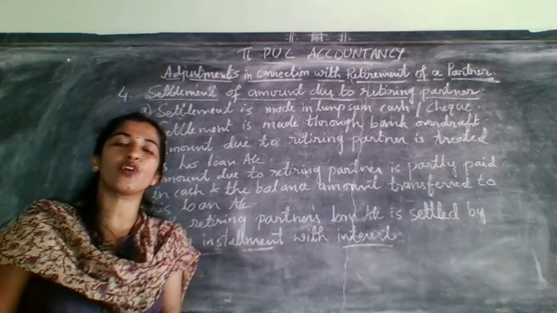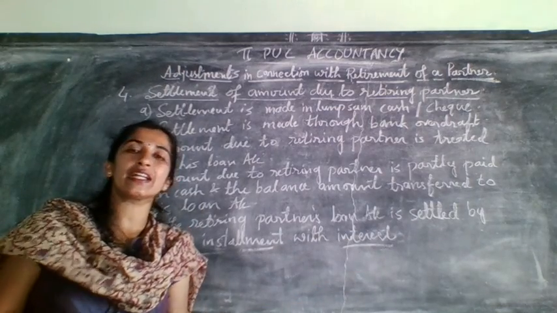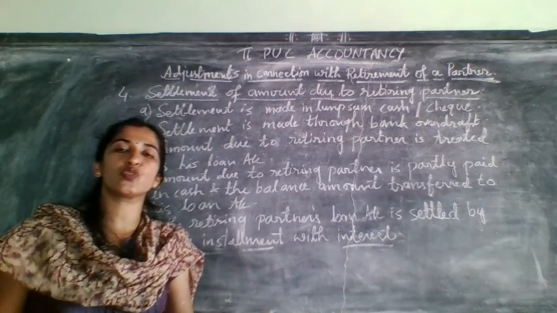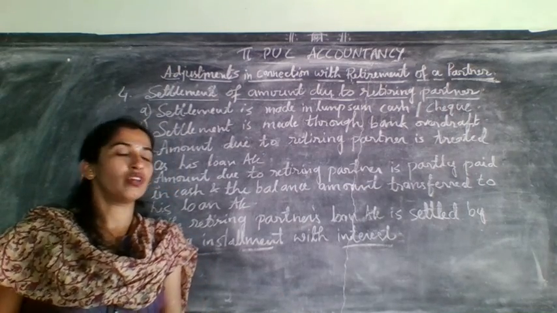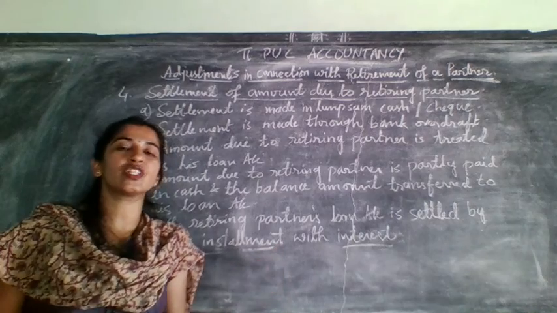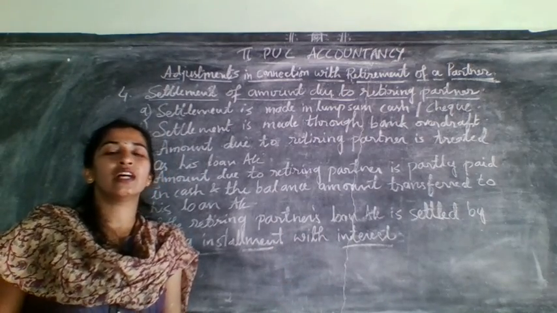They may ask you for 2 equal installments or 3 equal installments with interest. With interest means 5% interest, 2% interest, 6% interest. They will mention like that, and depending upon that you need to settle that account.